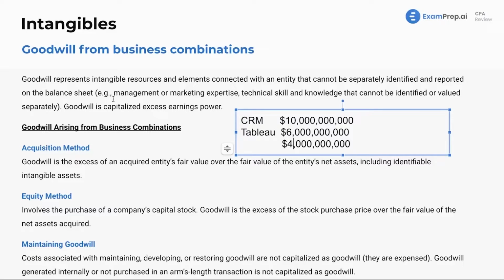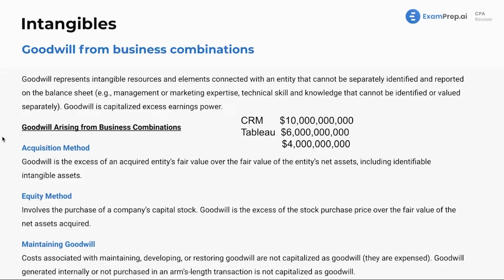All right. And what you're paying up for potentially is management or marketing expertise, technical skill and knowledge that cannot be identified or valued separately. So again, goodwill, we'll see this in partnerships as well. With goodwill and partnerships, a partner might come in and contribute less capital, less cash to the partnership, but there's goodwill recognized because maybe they bring in expertise, they bring in knowledge, right? That the partnership otherwise wouldn't have had, so they don't need to contribute as much cash.